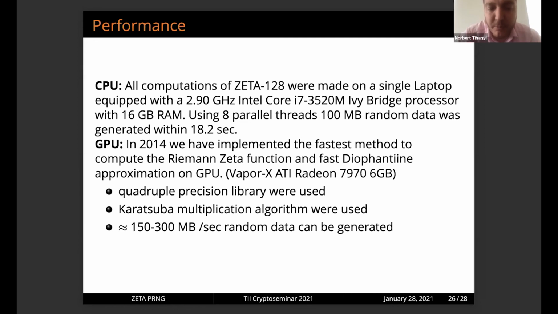We used a quadruple precision library and the Karatsuba multiplication algorithm, and we achieved 100 to 300 megabytes per second of random data generated. On the CPU, for a modern computer like a MacBook Pro from 2017, generating 100 megabytes of data took almost 20 seconds. So you can see that, compared to other functions, it is obviously much slower.